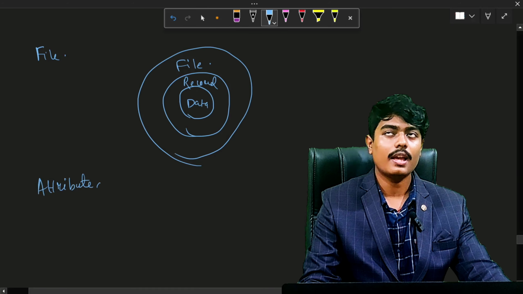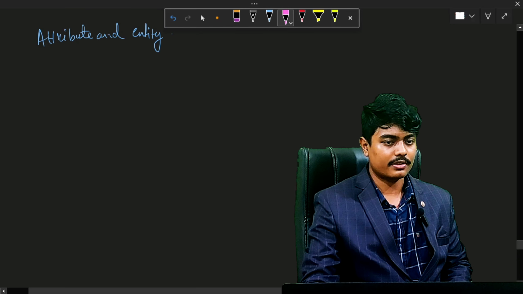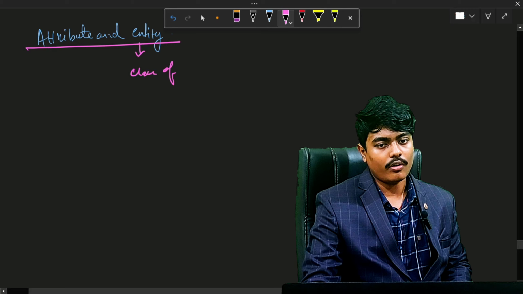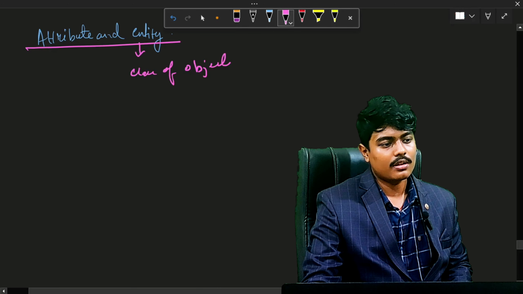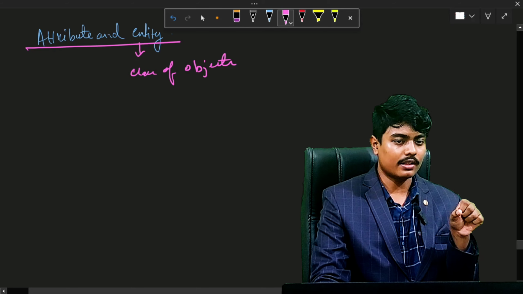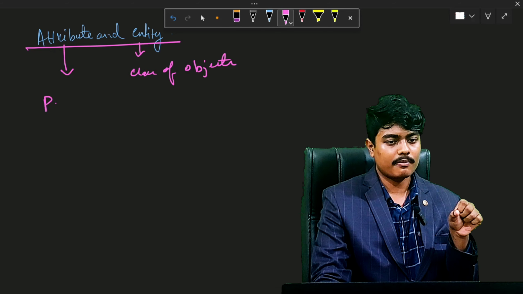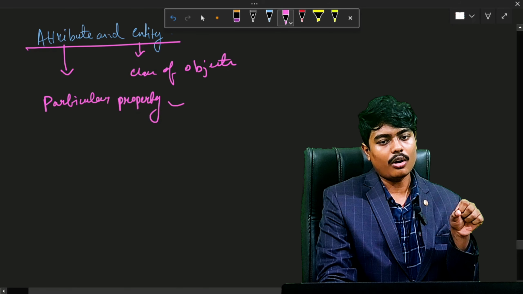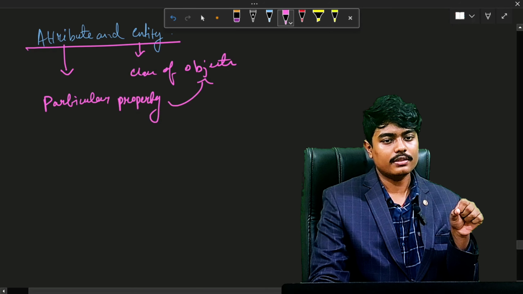Attribute and entity, what is that? So an entity represents a class of certain objects. An entity is a class of objects, but each attribute represents a particular property of that entity. So it represents a particular property of the objects. So they are linked by this.